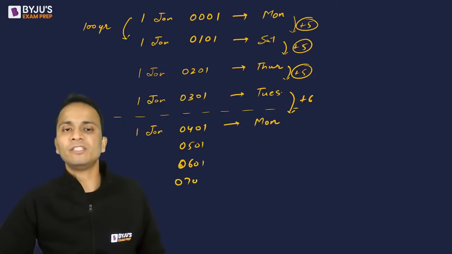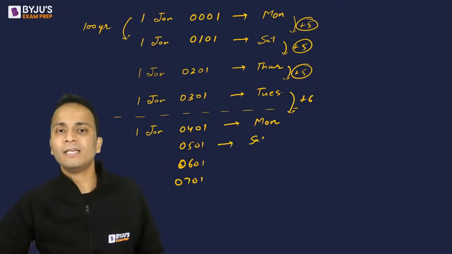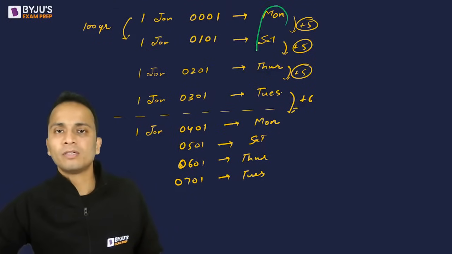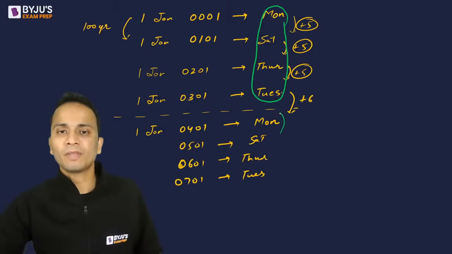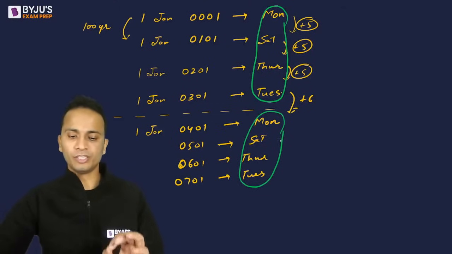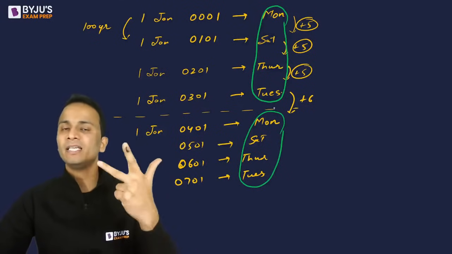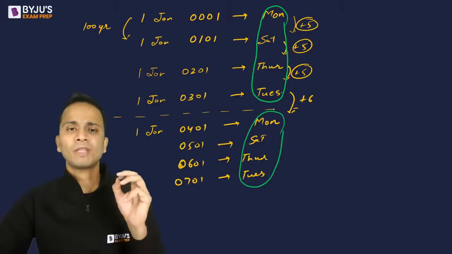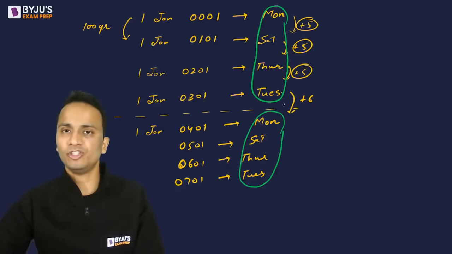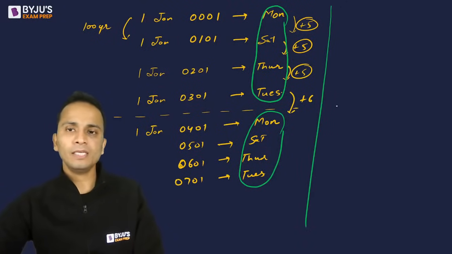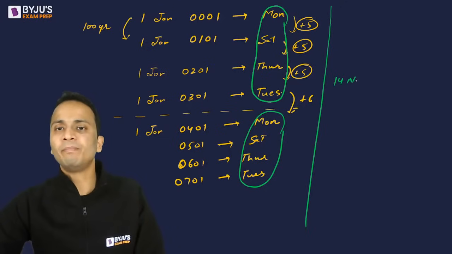0601, 0701. So again Saturday, Thursday and Tuesday. Okay, so these 4 days will keep on repeating as the first day of the century. These 4, Monday, Saturday, Thursday, Tuesday, will keep on repeating as the first day of the century. So let's say if you are asked, 14th of November